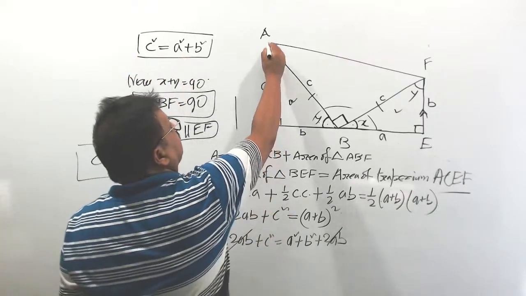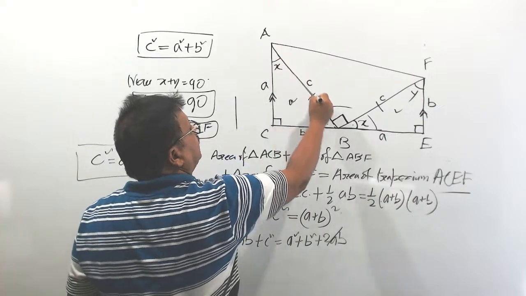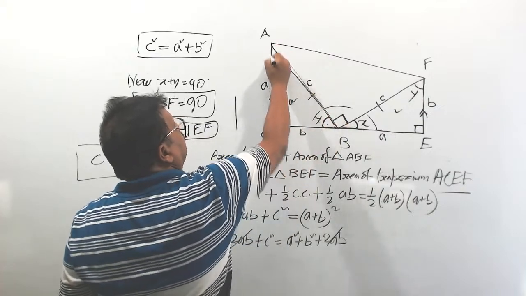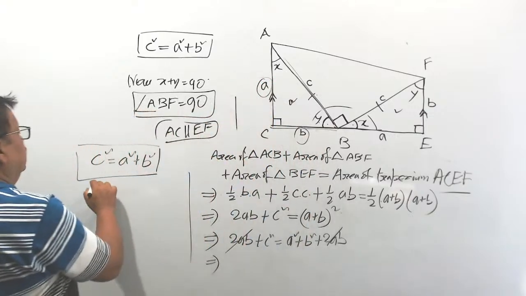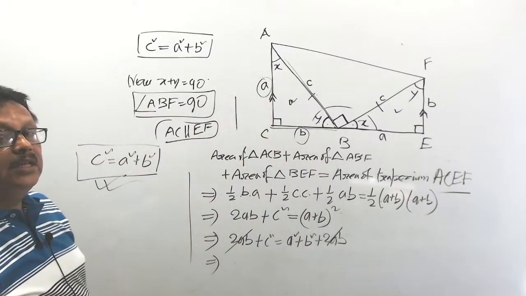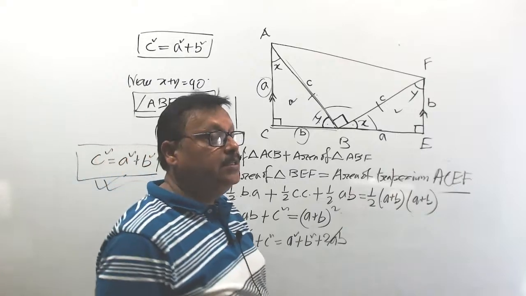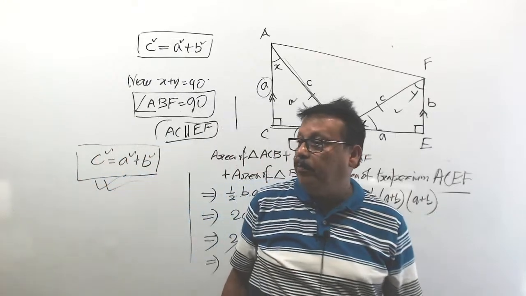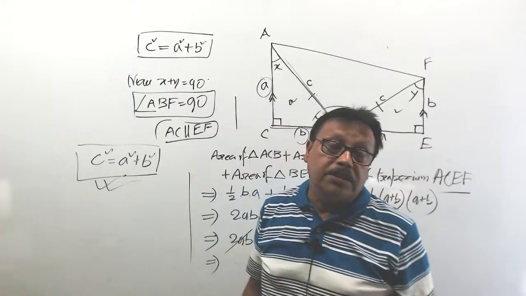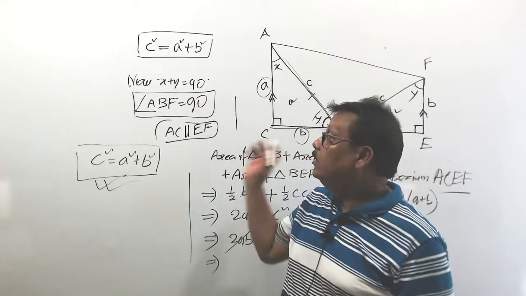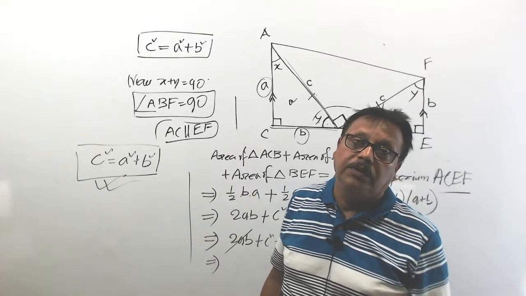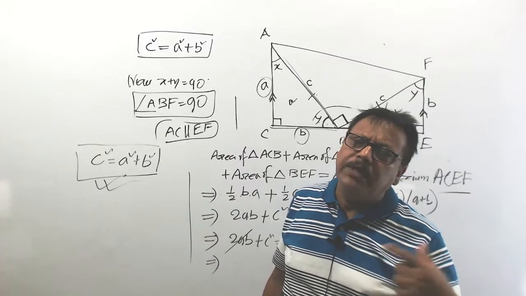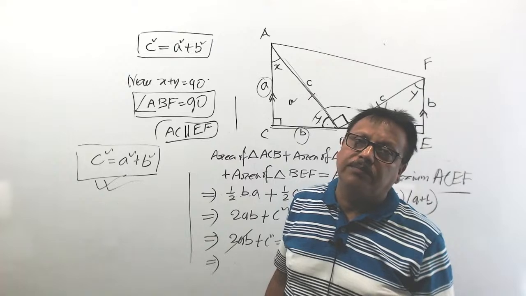That means for this triangle, C square, that means hypotenuse square, is equal to sum of the square of the other two sides. See, this is Pythagoras theorem. By using the concept of area, equality of area of this plane figure, we prove Pythagoras theorem. There are so many ways you can prove Pythagoras theorem. Understood?